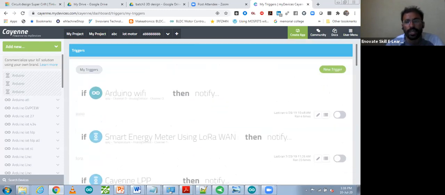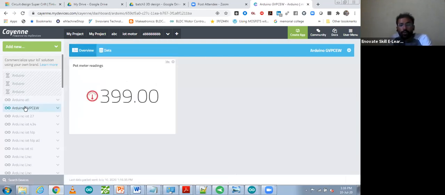So this one is only the receiving part, how you can monitor data and send notification. Now I'm going to control it. If you want to control any appliance, you can add some slider or button over there. That I'm going to do right now. Let's see how you can add a device over here. I'm going to add new device and widget.